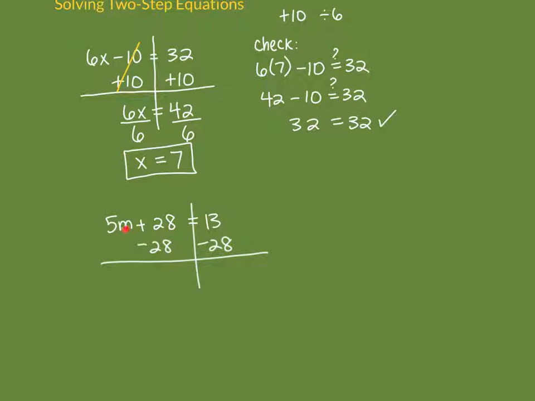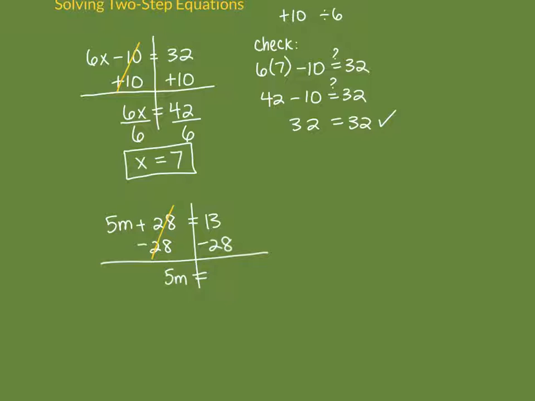Again, we can't combine 5m and 28 initially. We could not make that any simpler because this was m's and this is 1's. Same thing here. Since we're subtracting 28 ones, we have to subtract that from the other ones, not from 5m. So 28 minus 28 zeroes out, and that's what we wanted to happen. That's what we expected. And we're just left with 5m then on the left side.